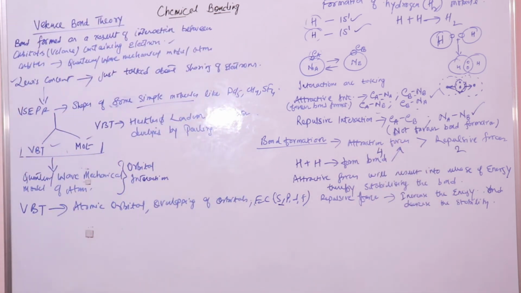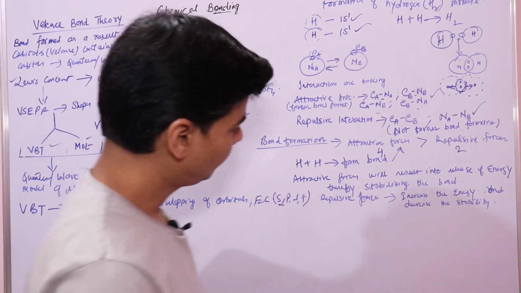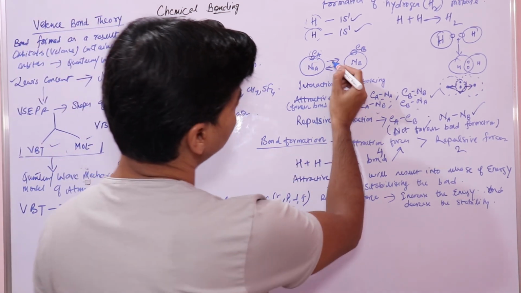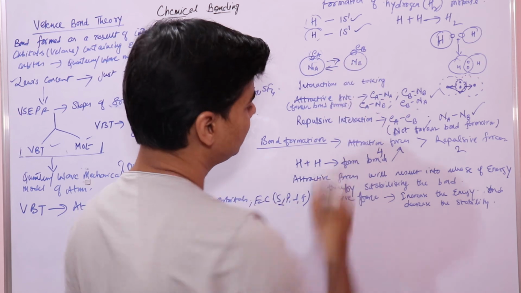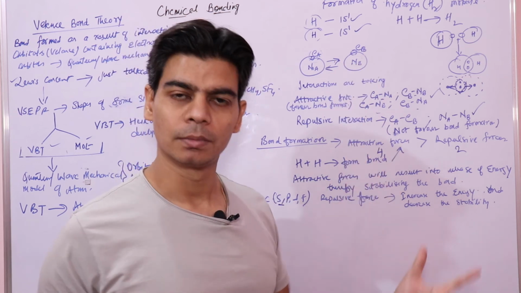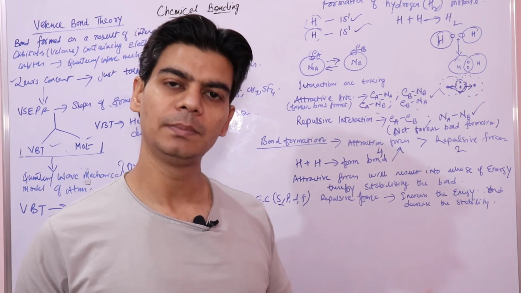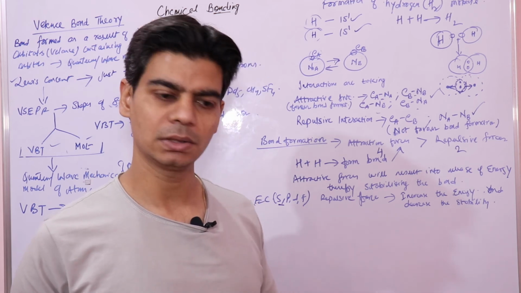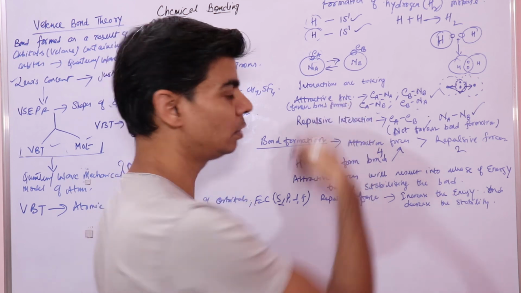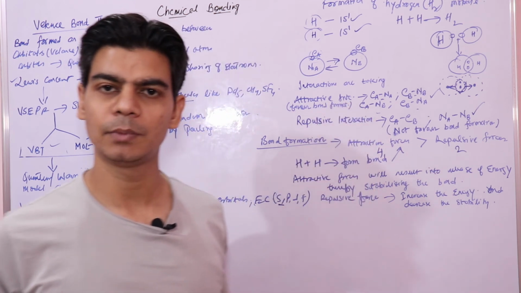Now, when these two hydrogen atoms approach one another, attractive interactions are more, so release of energy will take place. Energy will keep on releasing, so the energy of the system will keep on decreasing and stability will keep on increasing.